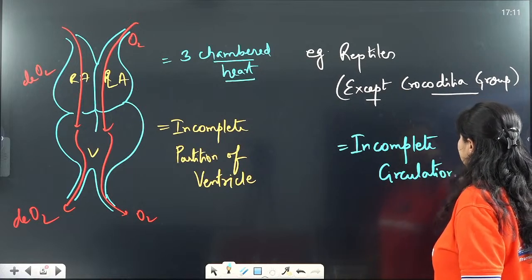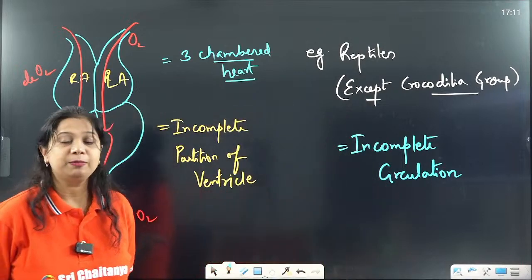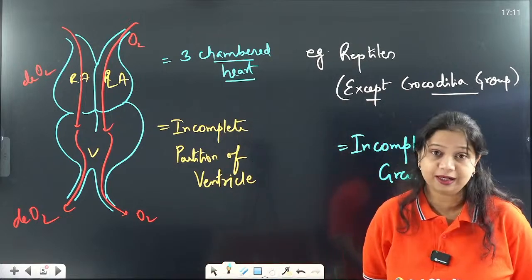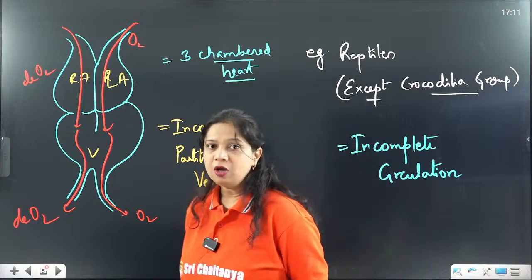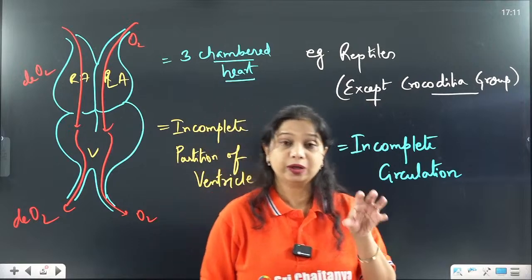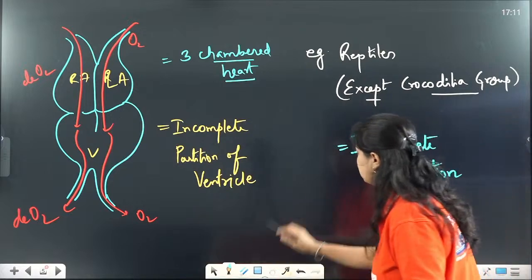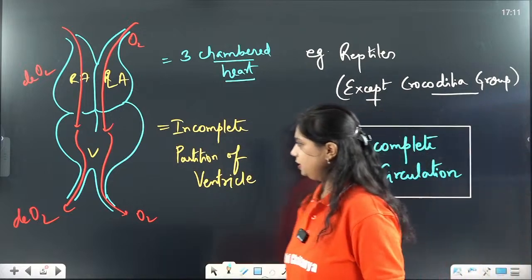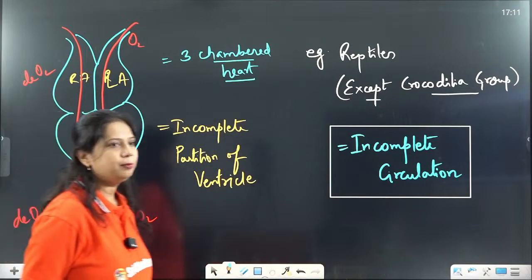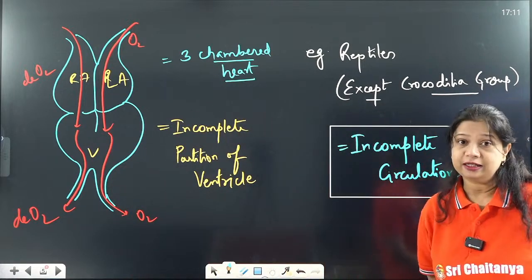But here the incomplete circulation is not the same as that of the amphibian, because the majority of the blood in the case of amphibians is mixed blood. The majority of the blood in the case of reptiles is not mixed, it is separate. Oxygenated and deoxygenated blood are pumped out of the heart separately. Only a small part of the blood is mixed blood. That is why this is also considered incomplete circulation. Alright. So such a type of chambered heart is present in the reptiles.